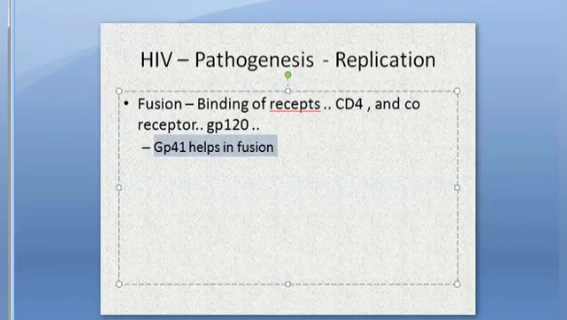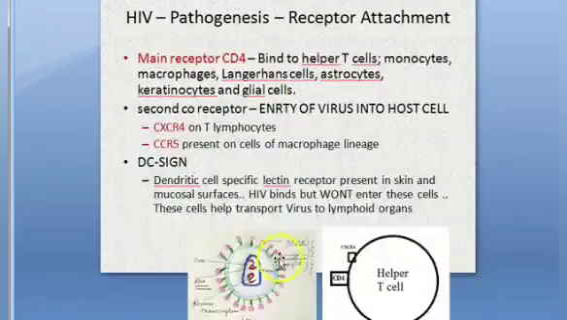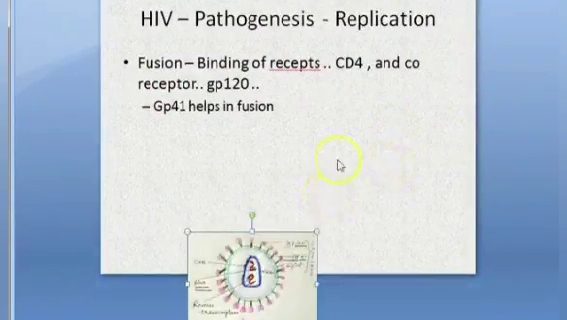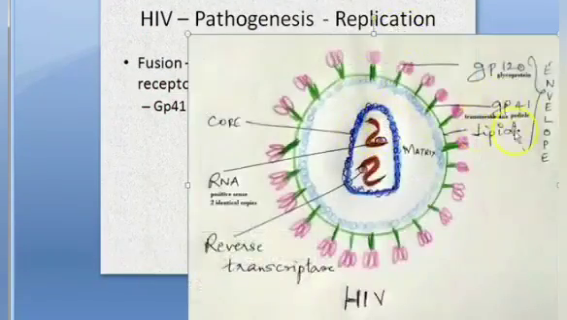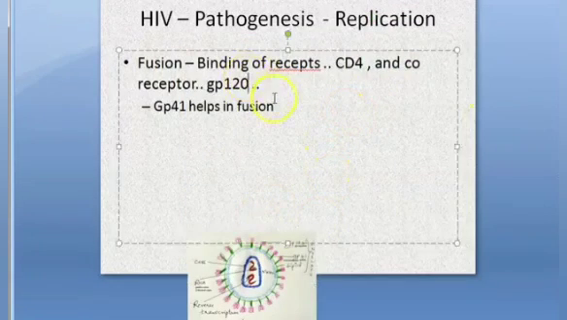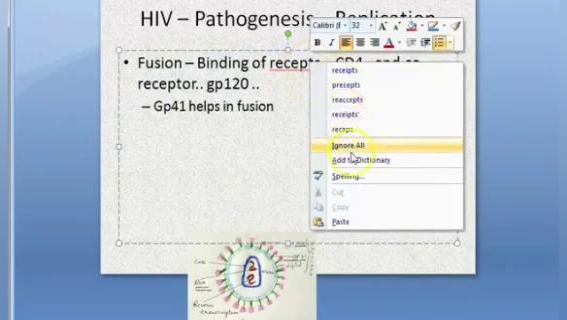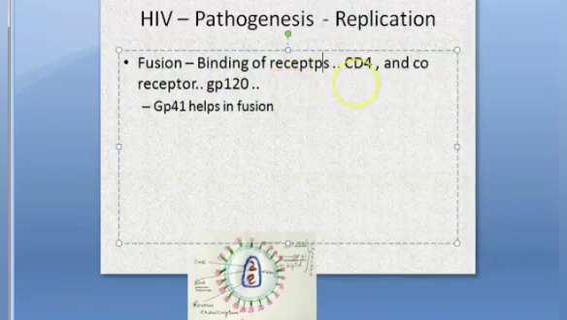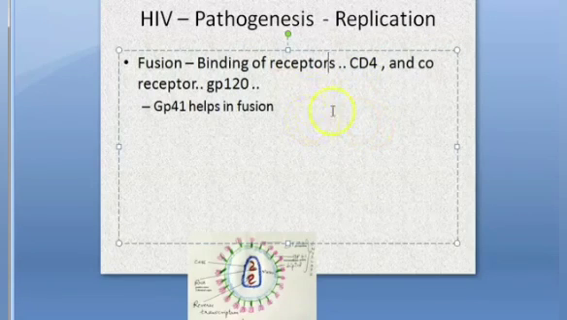So you remember GP41. GP41 was actually the transmembrane peptide. Remember this diagram? We have already seen this. GP41 is the transmembrane peptide. It's called the fusion protein. It will help in the fusion of all these things: the receptor, the co-receptor and GP120. All these things will bind and fuse.